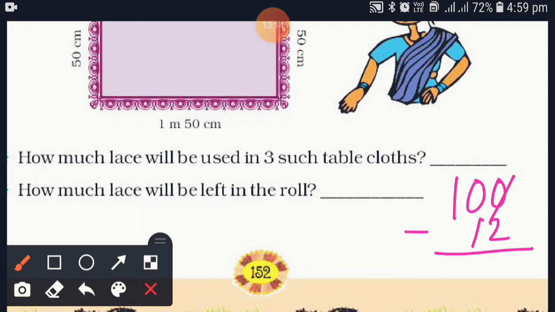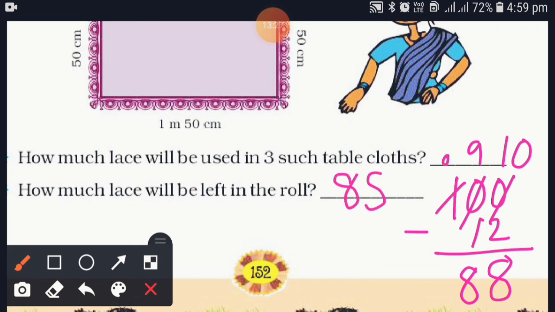So subtract 0 minus 2, not possible. 10. 10 minus 2 is 8. Again here 9. 9 minus 1 is 8. And this will become 0. So the answer is 88 meter or centimeter? Meter. Because here 4 meter is given.